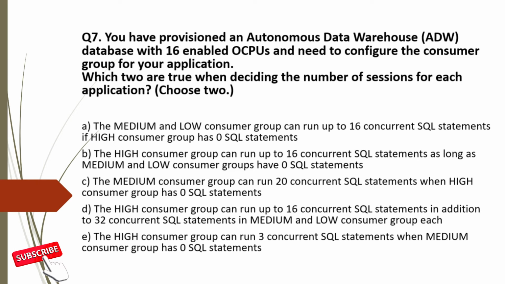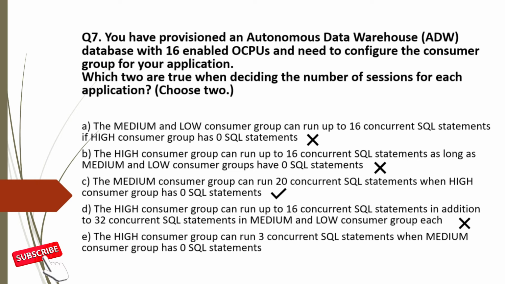Option A is incorrect, as medium consumer group will be able to run 20 concurrent SQL statements and low consumer group will be able to run 4800 concurrent SQL statements when other two are not running. Option B is also incorrect, as high consumer group can run up to 3 concurrent SQL statements. Option C is correct, as medium consumer group can run 20 concurrent SQL statements when high consumer group has 0 SQL statements. Option D is also wrong.